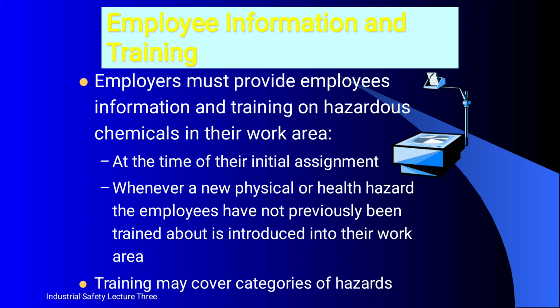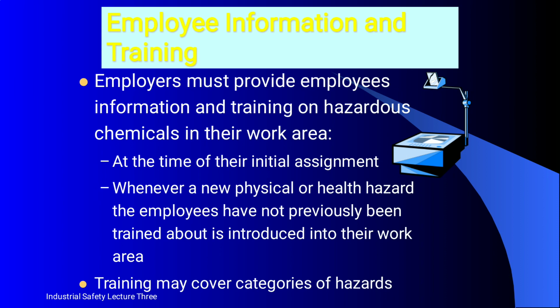Next is employee information and training, which is the most useful. Employers must provide employees information and training on hazardous chemicals in their work area at the time of their initial assignment, and whenever a new physical or health hazard the employees have not previously been trained about is introduced into their work area.